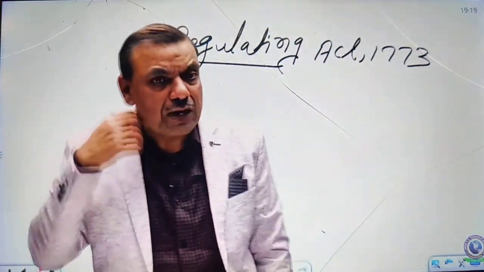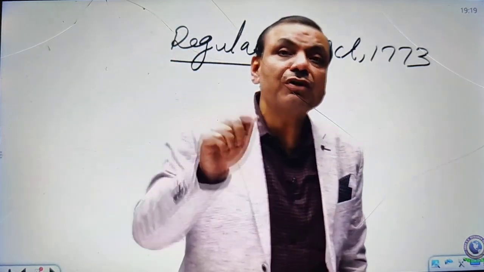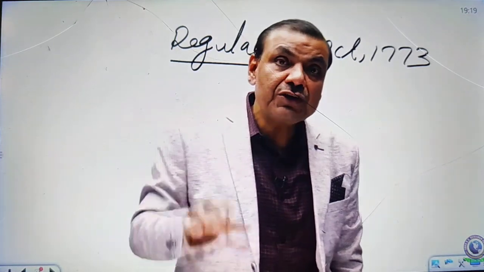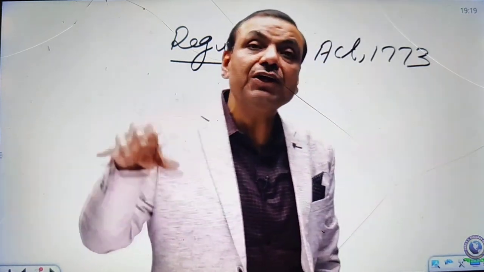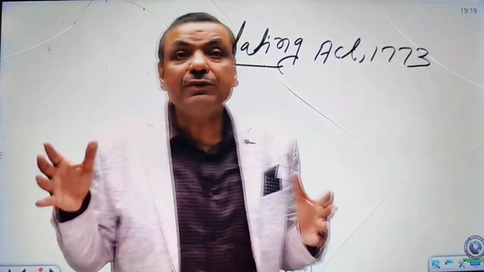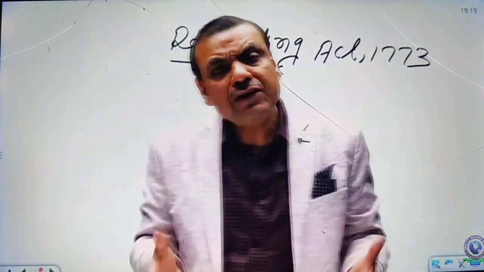These are the background. In the meantime, in 1772, the British company was undergoing a phase of great economic loss. The company applied for a loan to the British Parliament. It gave Parliament an occasion to intervene in the internal matter of the company. Because the question arose: on the one hand, the company officers are so rich, carrying such vast wealth from India to London, while the company itself is poor.